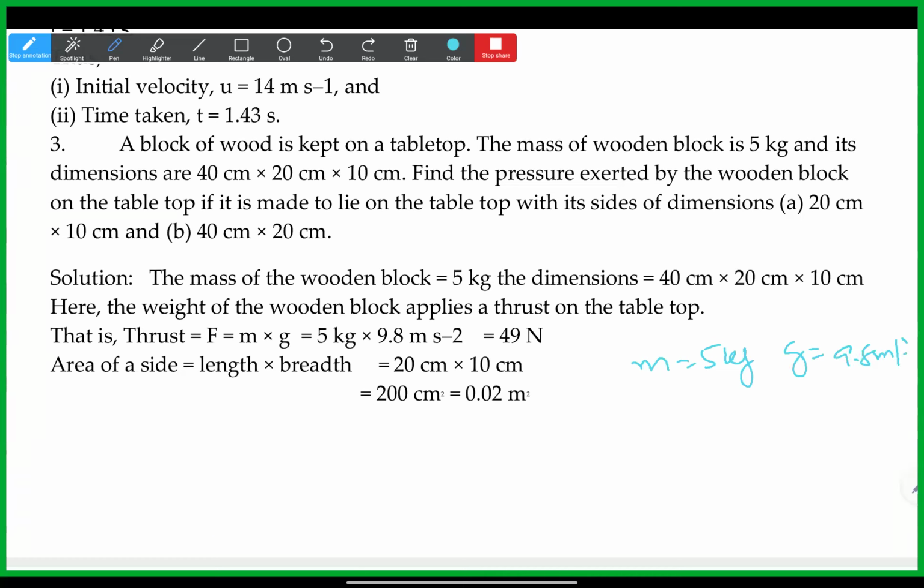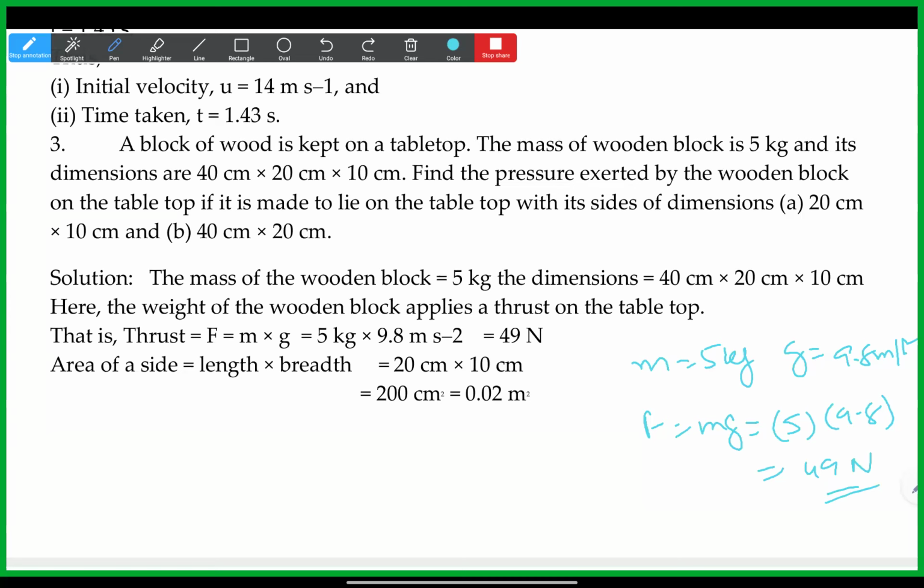If they mention 10, then only we should take it. This is the force exerted by the weight of this mass of 5 kg. So 5 into 9.8, which is 49. Or else if you keep it like this, also not a problem, you just need to do division. 9.8 into 5 is 49.0, which is 49.